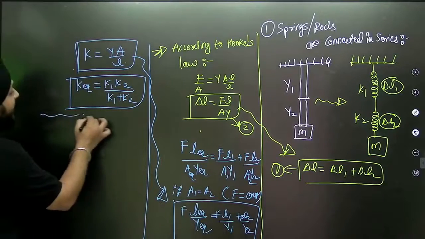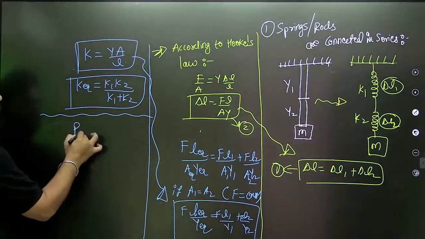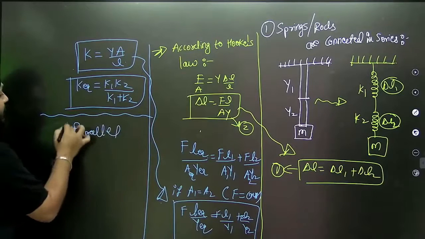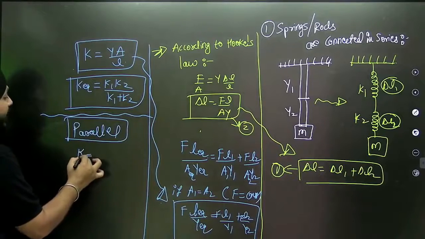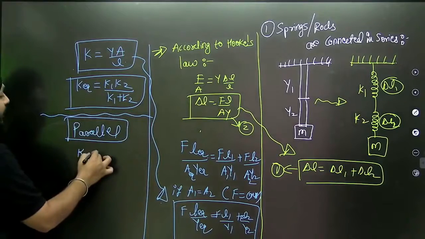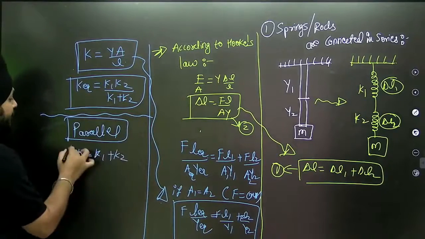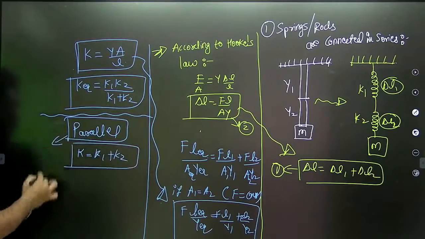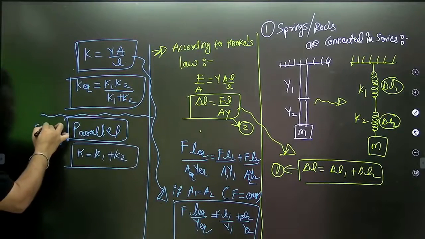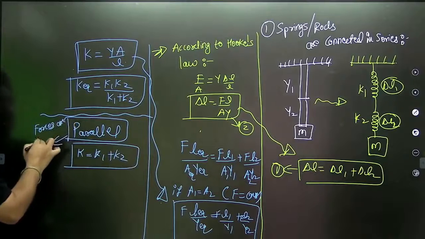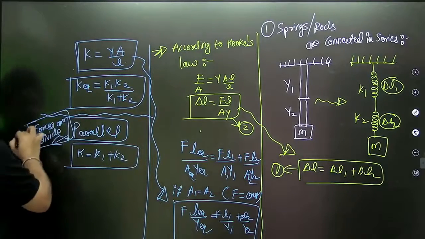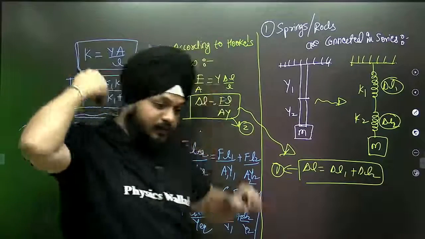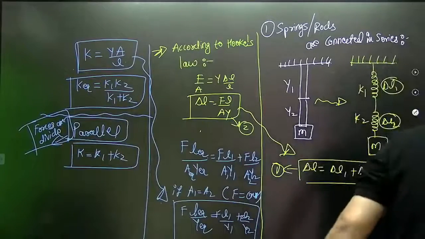Now suppose the strings are in parallel. We are not moving on to the derivations, but we have the final equation. If strings are in parallel, this is the value of K equivalent or K effective, because in parallel, force always gets divided. Okay, so this is a new concept.